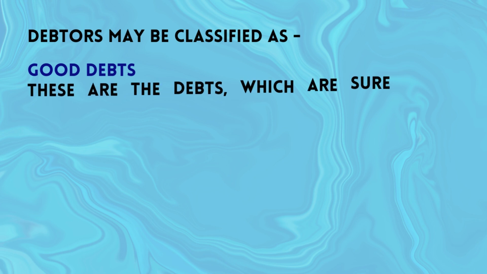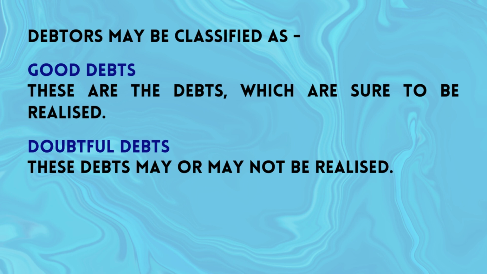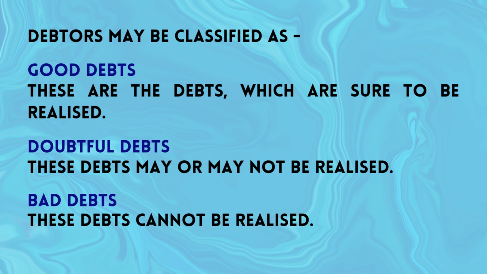Now, debtors may be classified as good debts. These are the debts which are sure to be realized. Doubtful debts. These debts may or may not be realized. And lastly, we have bad debts. These debts cannot be realized.